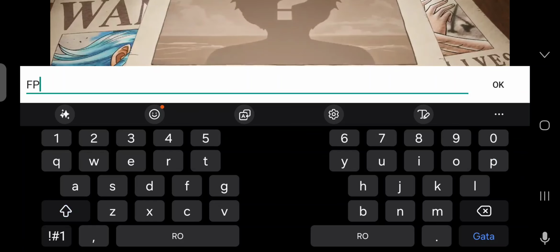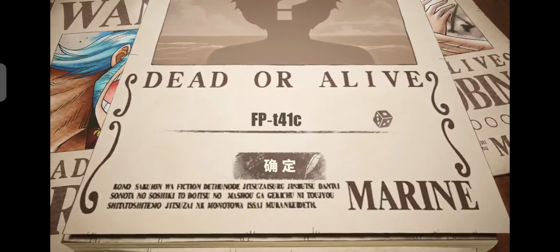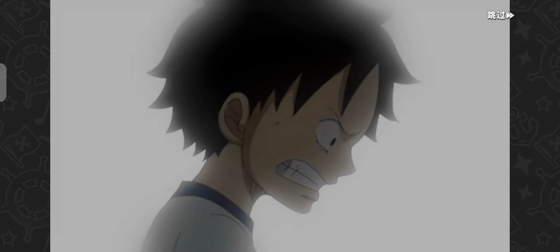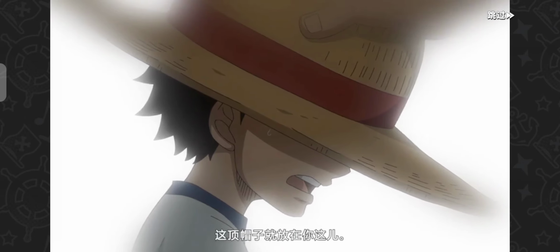Let's say FP41C. I'll select this name and then the story will begin.